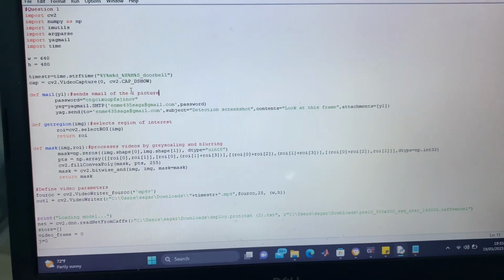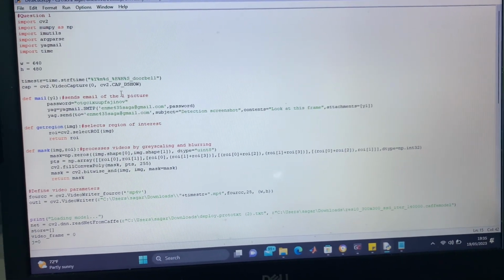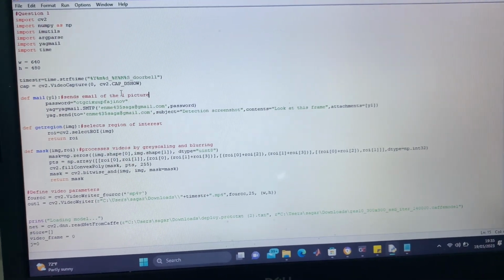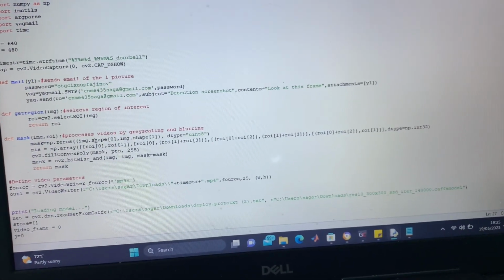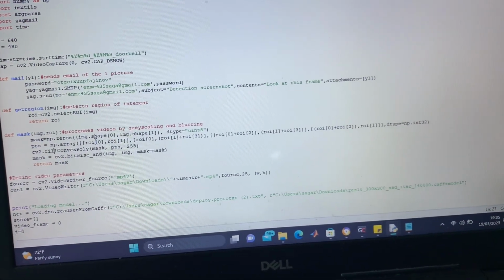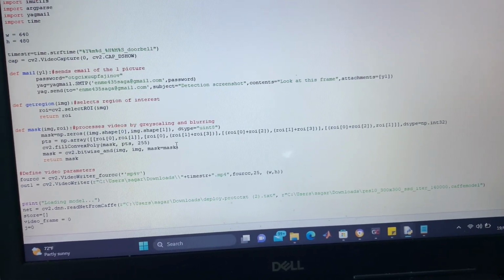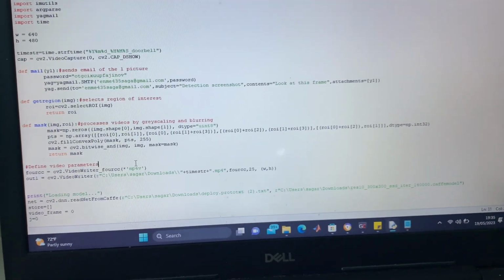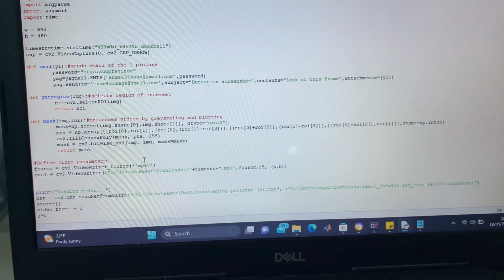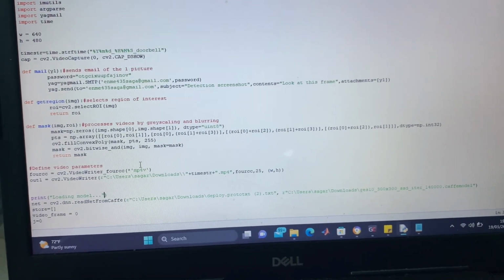We've got a select region function which selects a custom region, and that region is what's going to be used in determining whether a person has entered that frame or not, particularly the face of that person. This is a mask function which selects only the region that we selected using our ROI function, and we are going to create a separate window which only shows that particular region as our video. As you can see, we defined our video writer function. This is going to be helpful in creating a video.